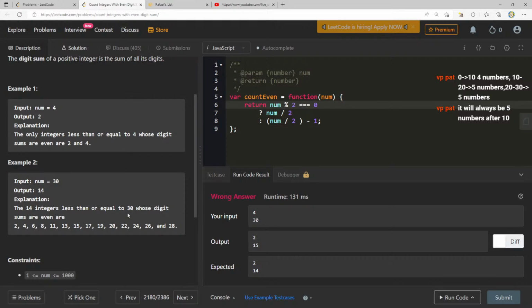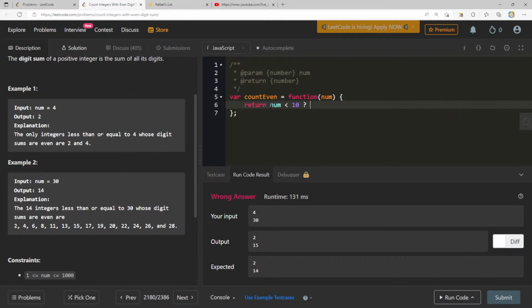14. It will always be 5 numbers after 10. 0 through 10 is 4 numbers. 10 to 20 is 5 numbers. 20 to 30 is 5 numbers. Really? So wait, you're telling me if num is less than 10, we return, no, wait, it's always going to be 5. So if num is 30, you just have to do 4 plus 5 plus 5.